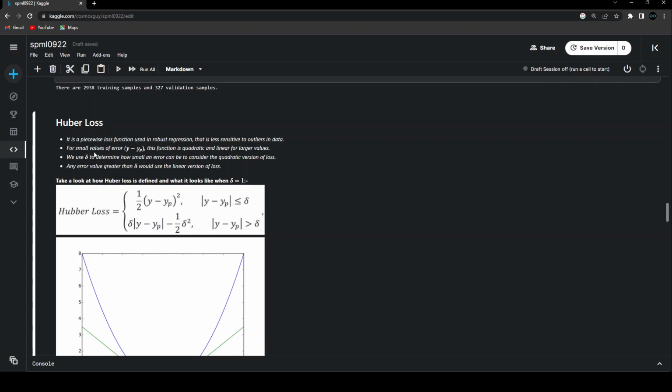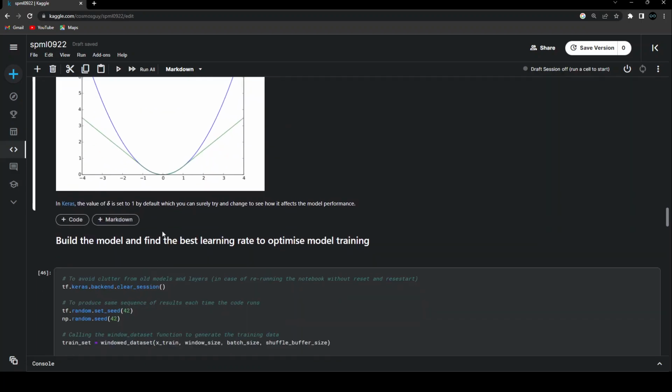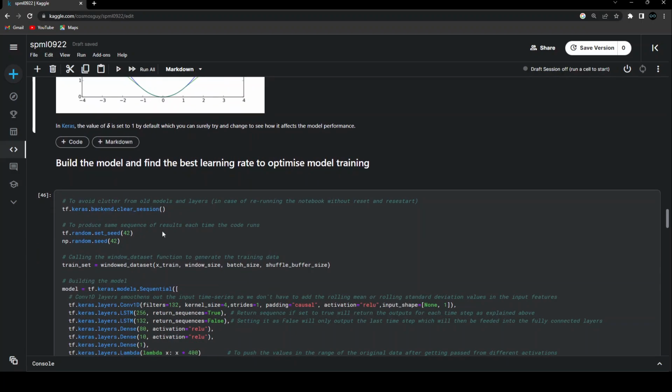So these are just the basic details about the other things that are part of the Huber loss. But overall, I just explained the reason that we are choosing the Huber loss, and that's what you should know. So now it's time to go ahead and build the model and find the best learning rate to optimize the model training.